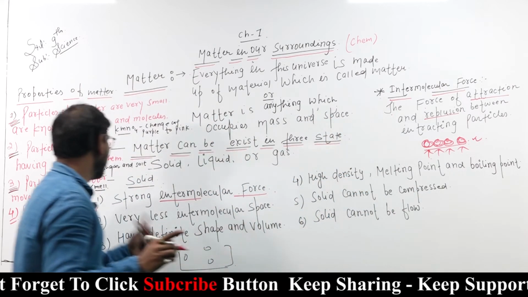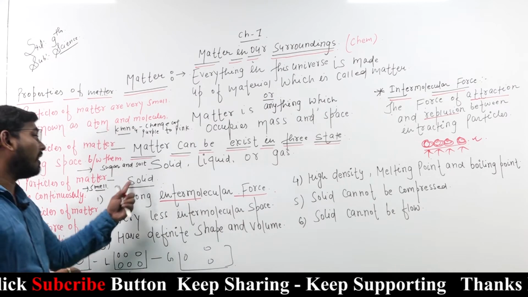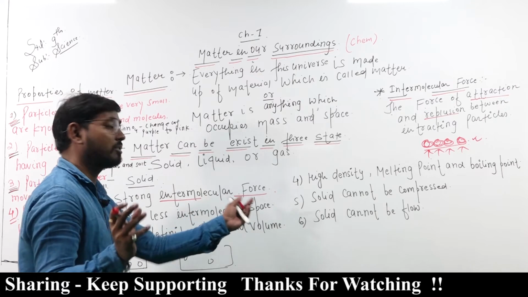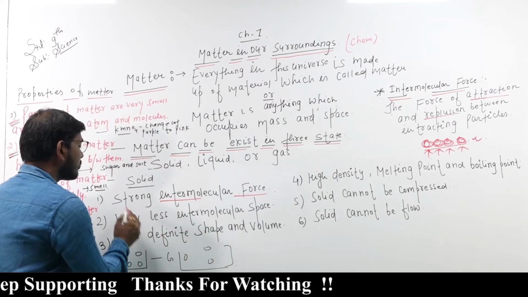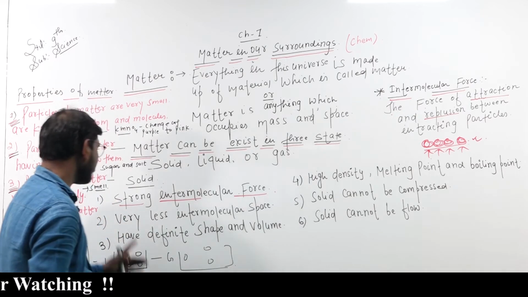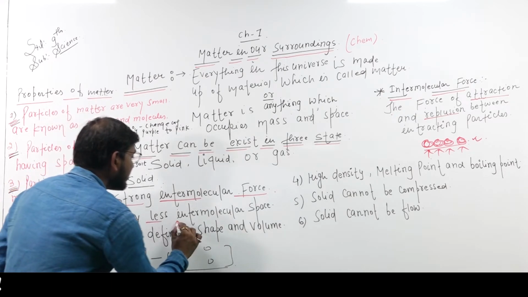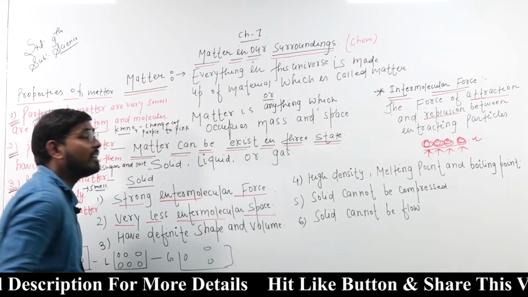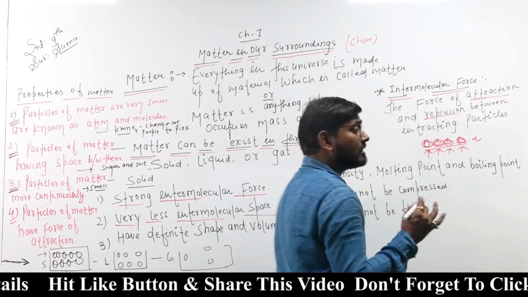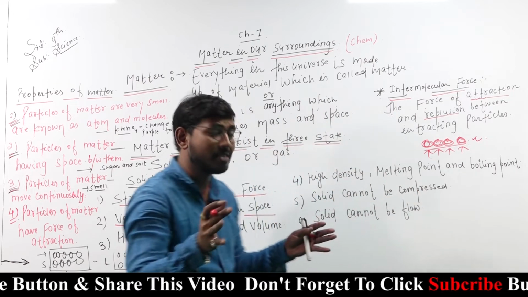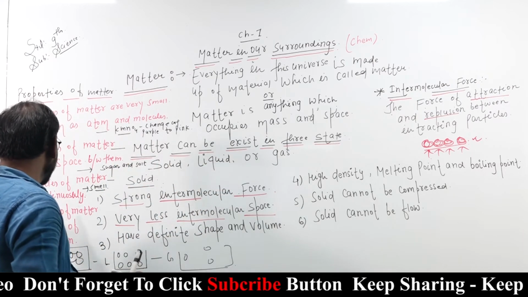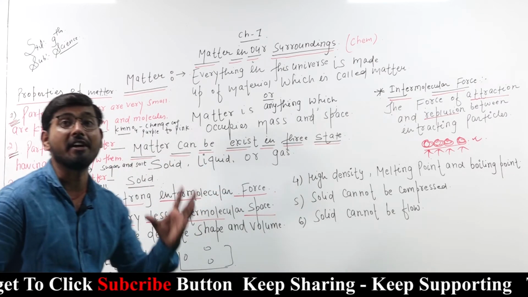So, in solids there is a strong intermolecular force. It is the first property of solids. Now, very less intermolecular space, which means the space between the particles of a solid is very small because they are closely placed. As we already discussed in the properties of matter, particles of matter have a force of attraction.